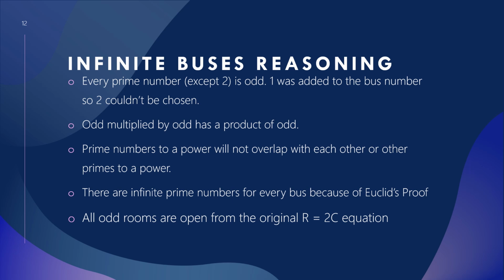And since we have infinite numbers of prime numbers because of Euclid's proof, that means we have infinite numbers of prime numbers that we can infinitely go to find these rooms, because we're able to go into every odd room. And if we have all odd rooms open from the R equals 2C equation, and we have infinite prime numbers, we can infinitely repeat this for infinite buses.